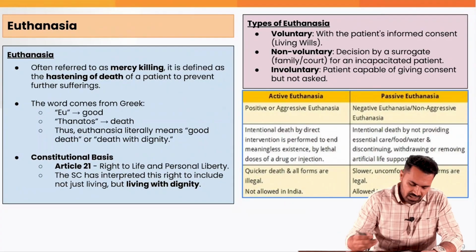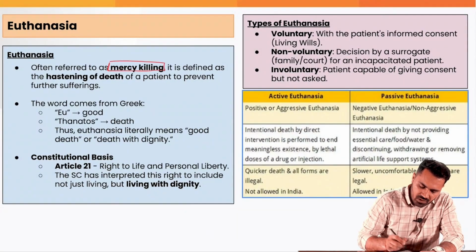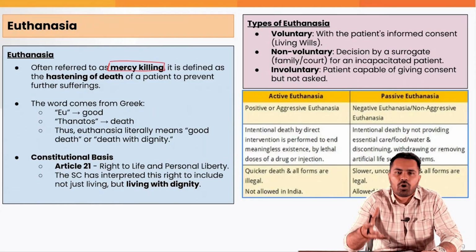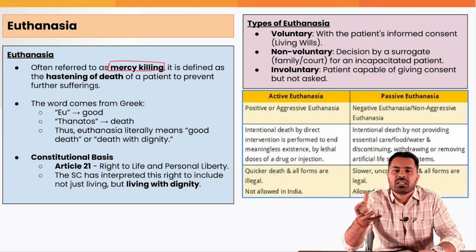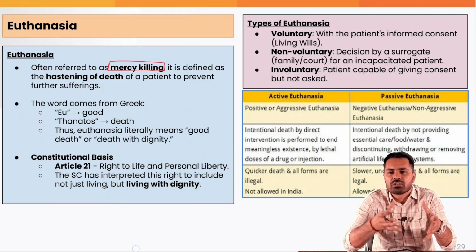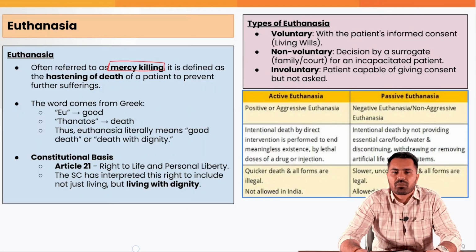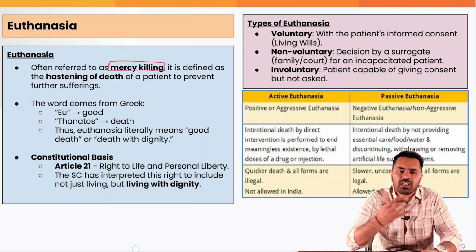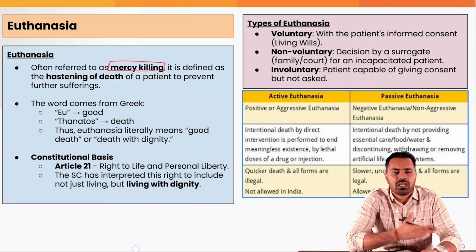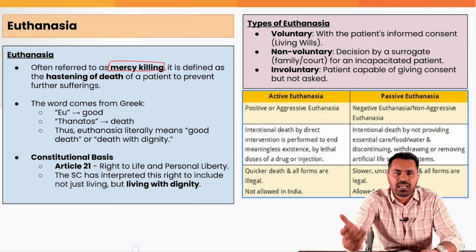What does euthanasia mean? It is often referred to as mercy killing. Basically you are relieving somebody of the pain he is going through. If a person is in a permanent vegetative stage or is brain dead, then you allow that person to die, to relieve him from that suffering. For example, in the Aruna Shanbaug case, that lady was in a brain dead, or you can say permanent vegetative state, for the last 4 decades before she finally died of pneumonia in 2015. So this sometimes becomes an issue: whether you keep that person alive, regularly providing medical support and health care, or you let them die with dignity.